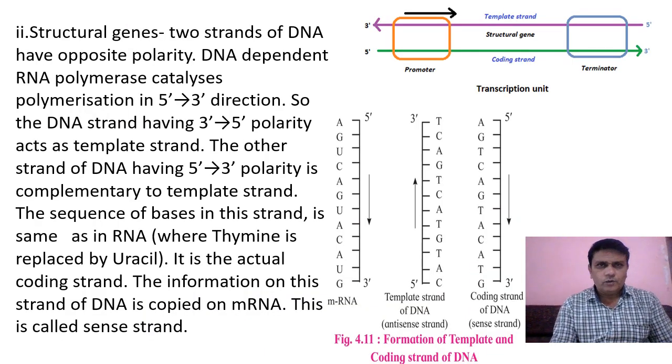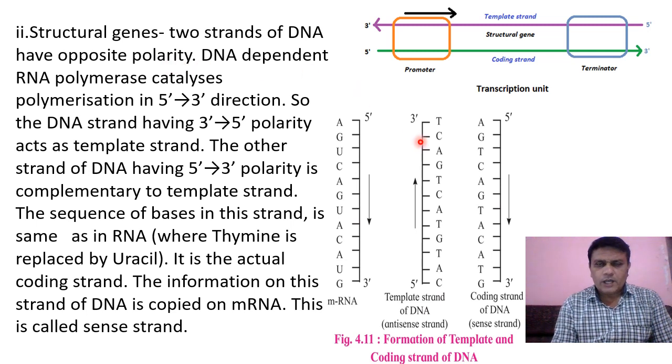The DNA molecule which carries the process of transcription, that means production of messenger RNA, is called the transcription unit. It consists of the promoter, where the process of transcription starts. Then it shows structural genes and the terminator, where the process of transcription stops. Then the structural genes show two strands of DNA having opposite polarity.